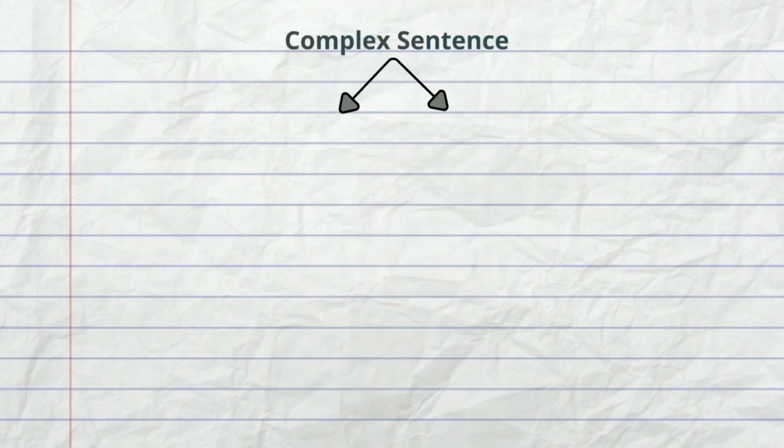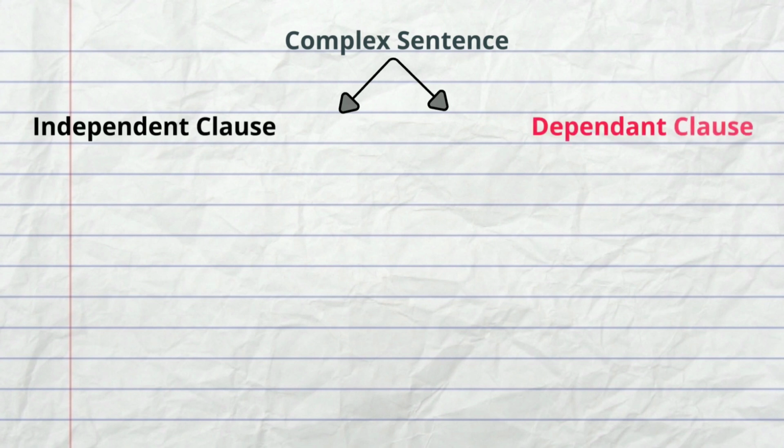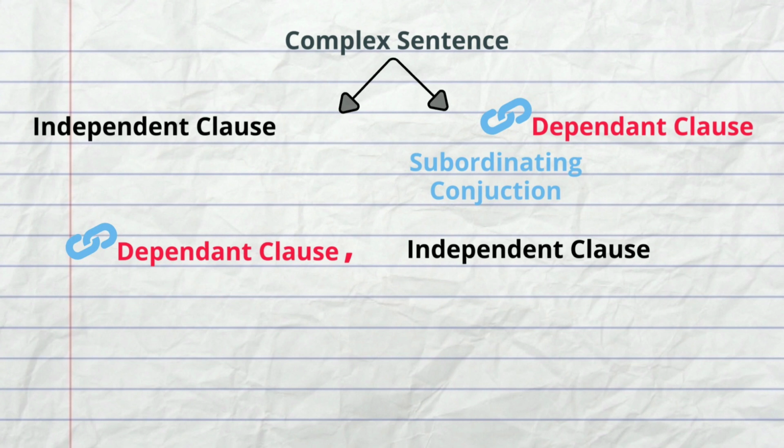Let's just wrap up. A complex sentence is a sentence made up of an independent clause and a dependent clause. The dependent clause begins with a subordinating conjunction, and it cannot stand alone as a sentence. It needs an independent clause to make sense.